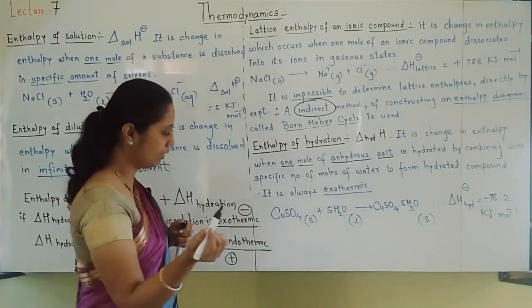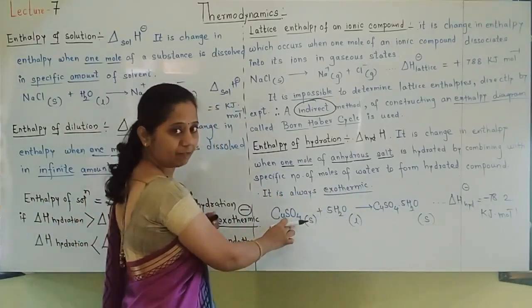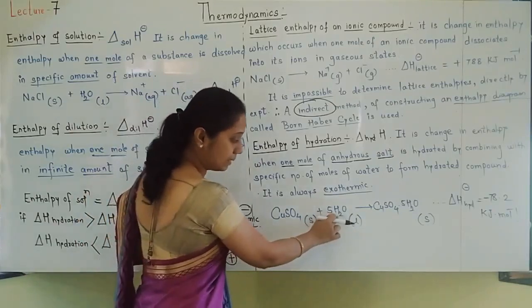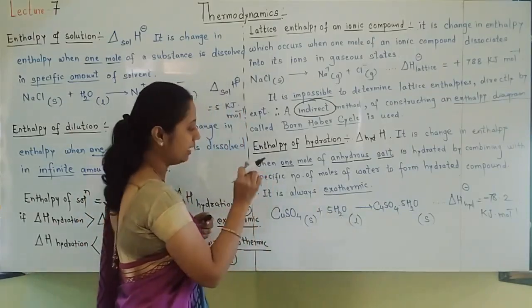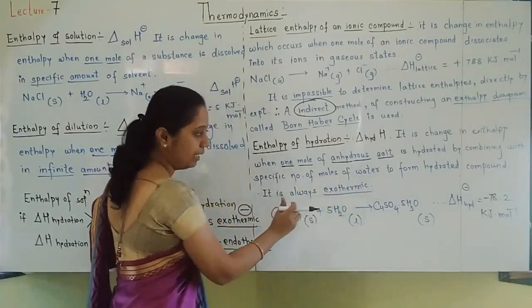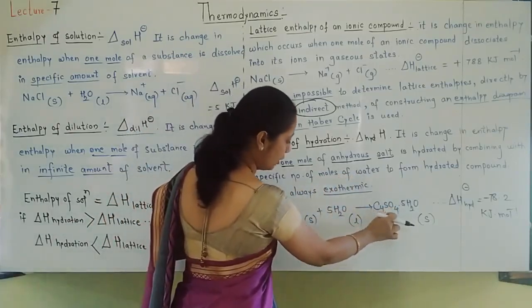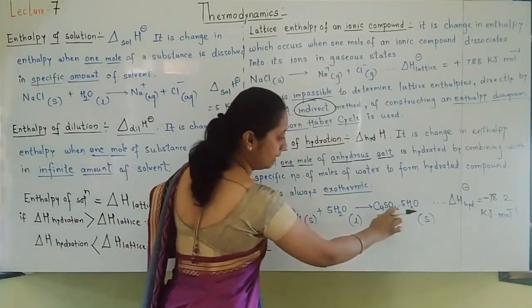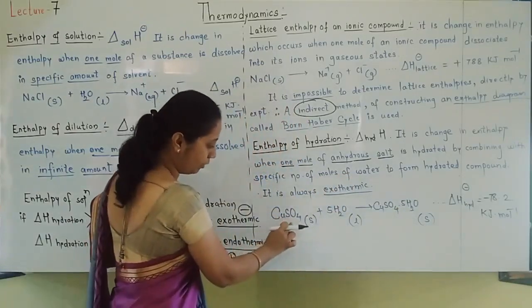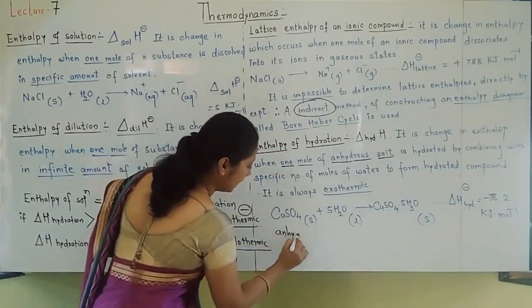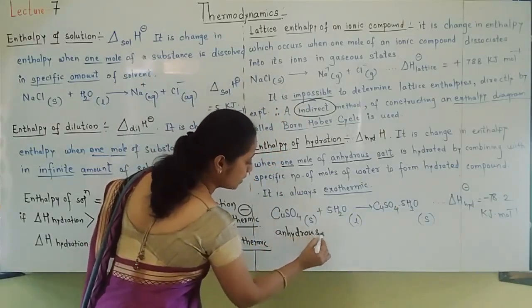One example is given, you can see here: copper sulfate salt. Salt is solid, so S is written. It takes up 5 water molecules. A specific number of moles of water are absorbed. So it now becomes CuSO4·5H2O, and it remains solid only, but before it was anhydrous, meaning without water.